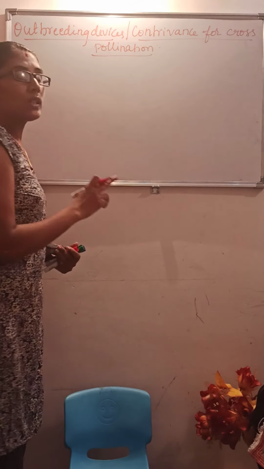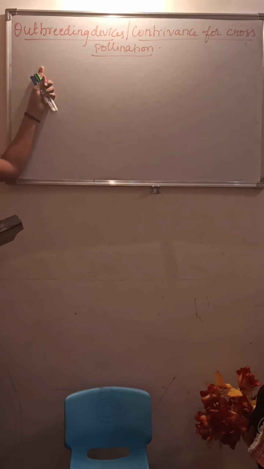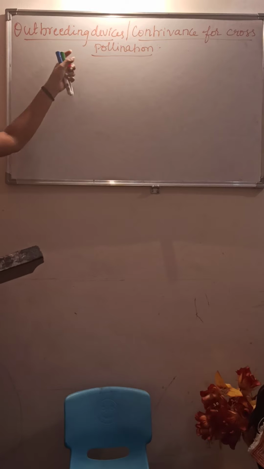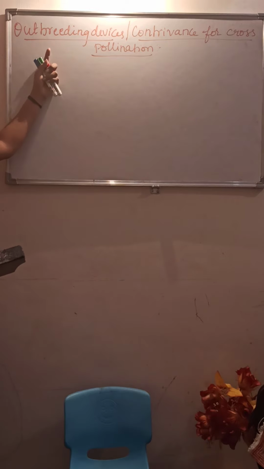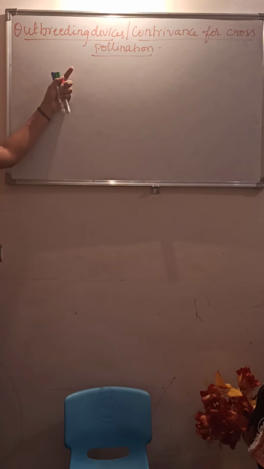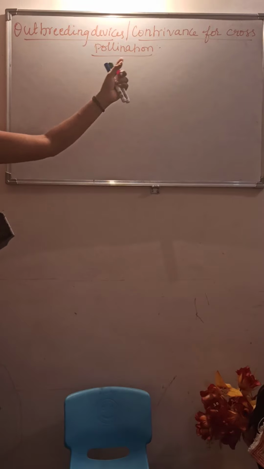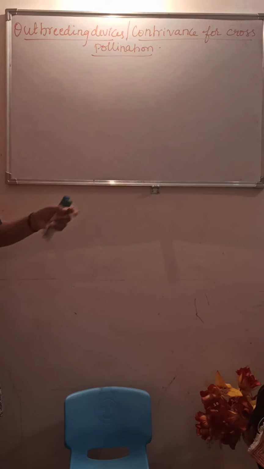It is very much important. They may ask for 2 marks and 3 marks in the PU board exams. They will ask what you mean by outbreeding devices. They may ask for 1 mark, and what are all the devices used in outbreeding to inhibit self-pollination or autogamy. So this is about outbreeding and contrivances for cross-pollination. It is very much important.